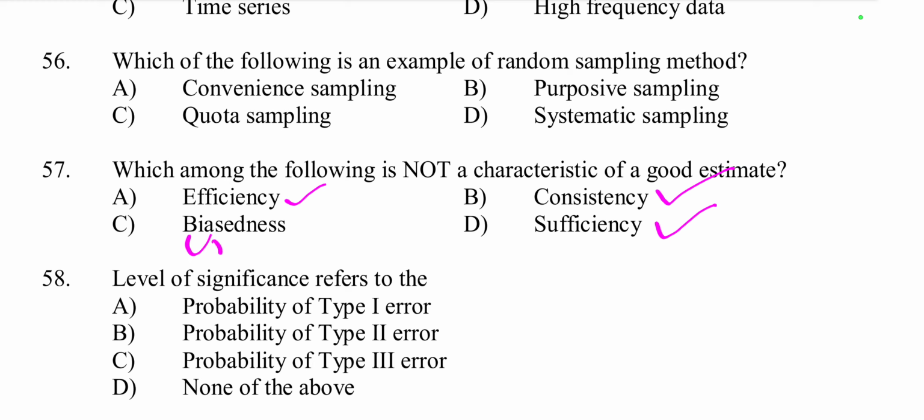But biasness is not a characteristic. Here unbiasedness is a characteristic. Unbiasedness means not systematically over or underestimated, but biasness is not a characteristic. So the one that is not a characteristic is option number C. So C is the right answer here.